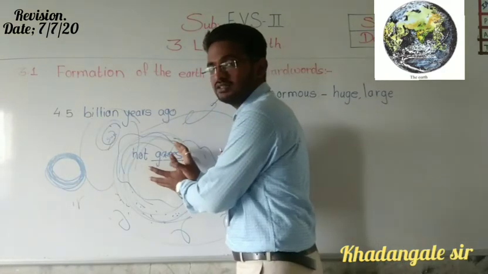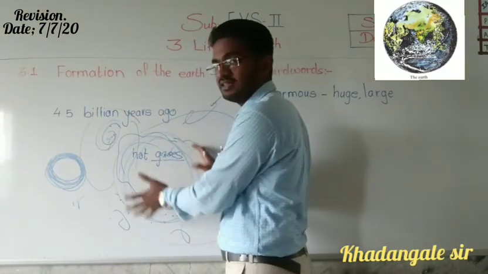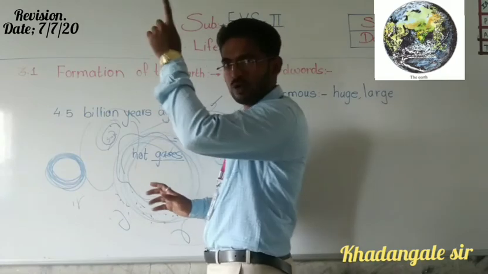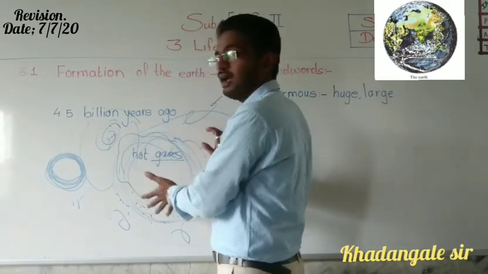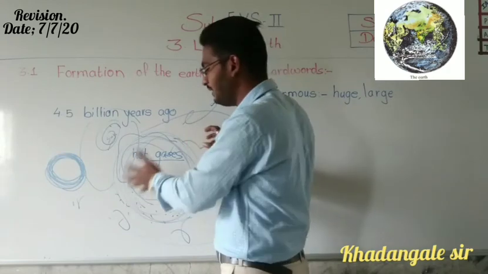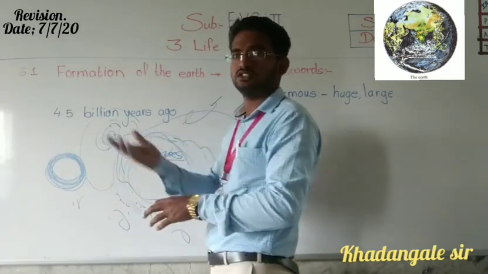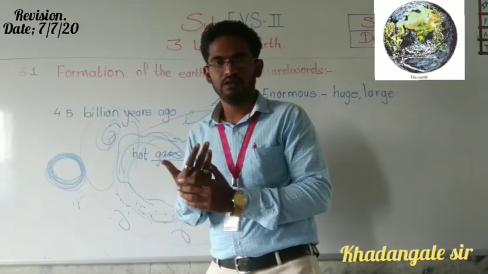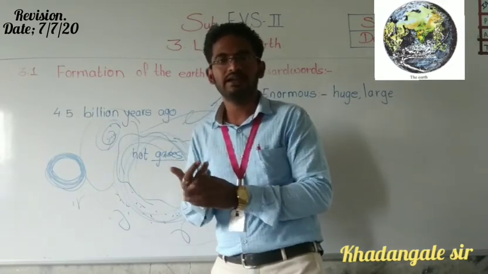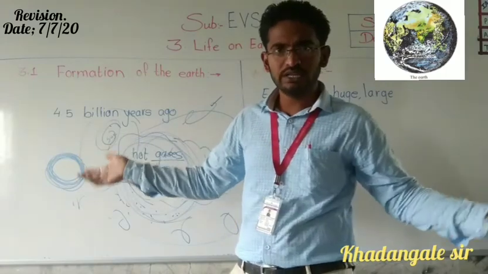Simply we have to keep in mind: hot gases were there in space, a cloud of hot gases, like clouds in the sky, and dust. It was spinning and got great speed, and then because of that great speed, it divided into several parts.